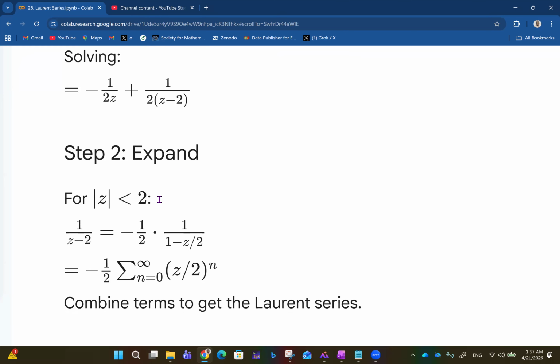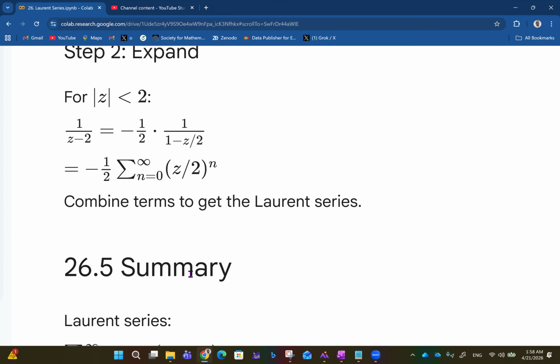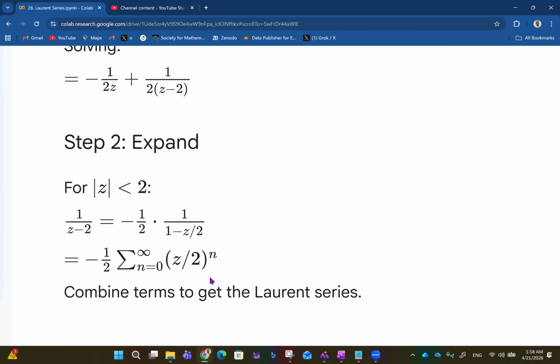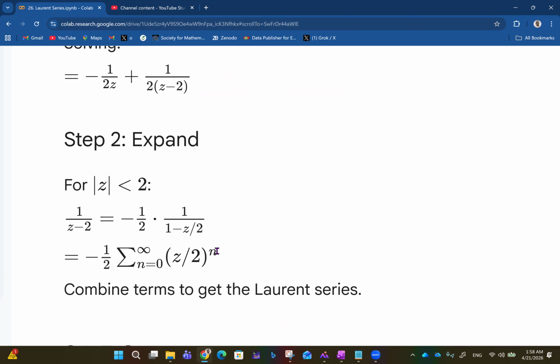So for absolute value of z less than 2 now, you have 1 over z minus 2 to be minus 1 over 2 multiplied by 1 over 1 minus z over 2. So that's minus half into summation from n equals 0 to infinity of z over 2 raised to power n. And we can combine terms to get the Laurent series.